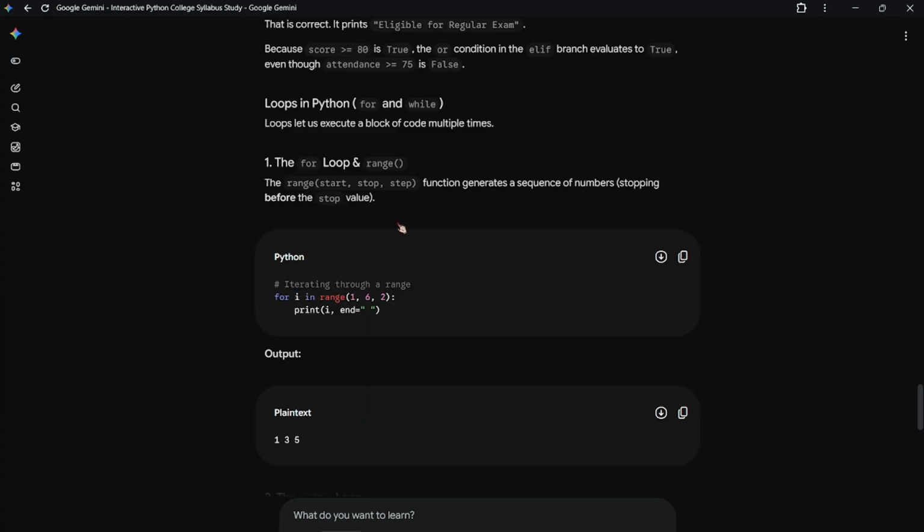Count is equal to 3. For a for loop, basically we use for i in range, and remember that in other languages like C++ we need to first declare that i is a variable or integer, something like that. But in Python it's not required, just do it. That's why everyone's first language is Python. It's a beginner friendly language. Remember that. For i in range 1, 6, 2, just print i.